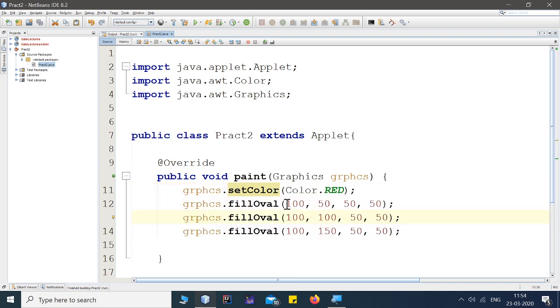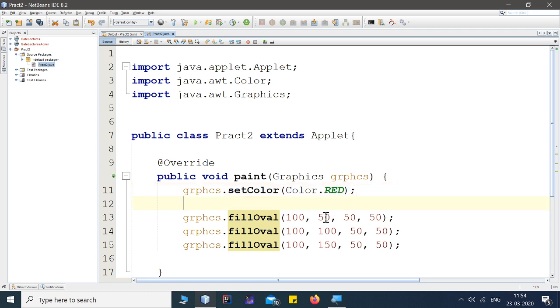What I did is, the distance from the left-hand side is fixed, but the distance from top varies. The distance from top is first 50, second 100, third 150. So we are increasing the distance from top by 50 pixels every time. Instead of writing every line again and again, we can do this by writing a simple for loop.